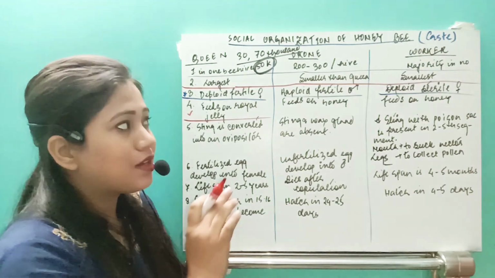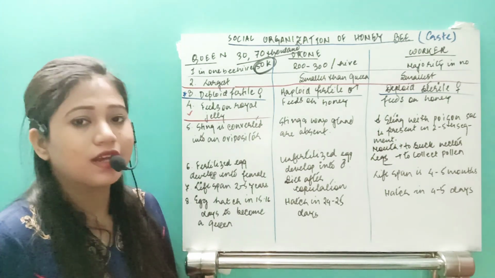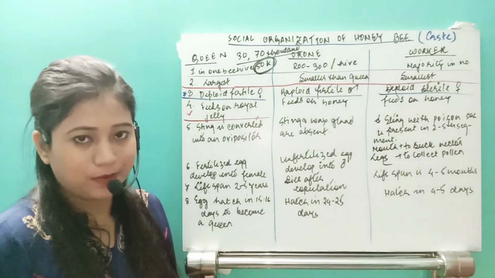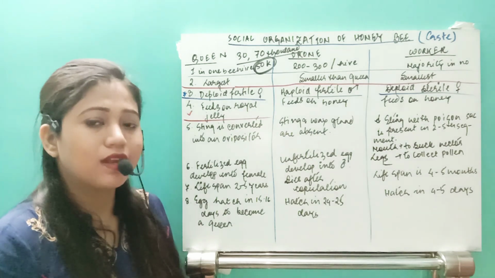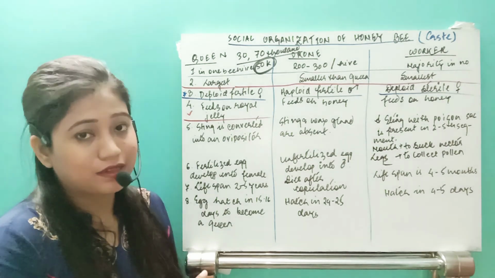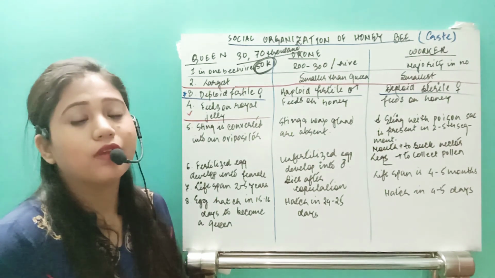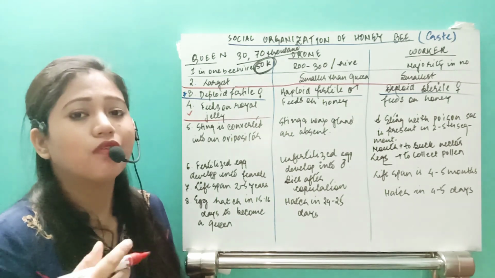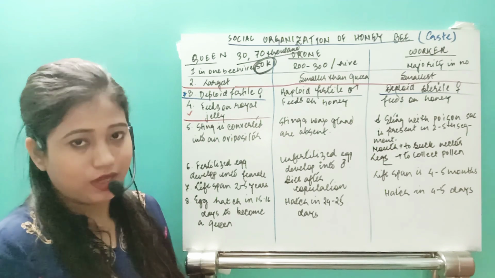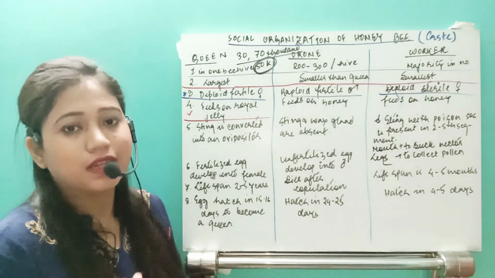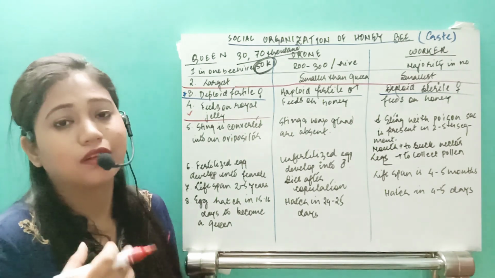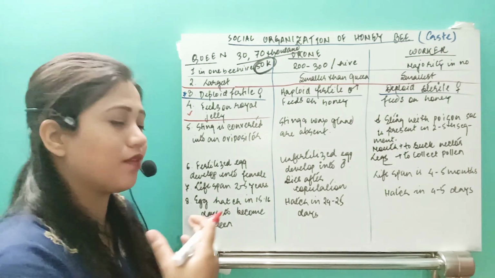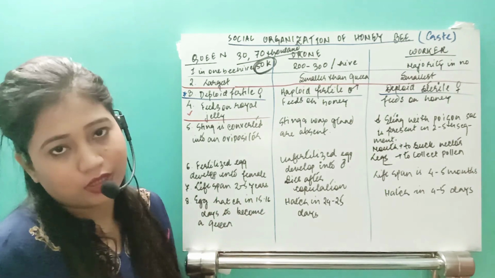But if the worker feeds on both nectar as well as pollen grain, then the pollen grain and the nectar inside their abdomen will convert into royal jelly. So royal jelly has another component, and it is obviously highly rich in nutrients because it contains the extraction of pollen grain too.